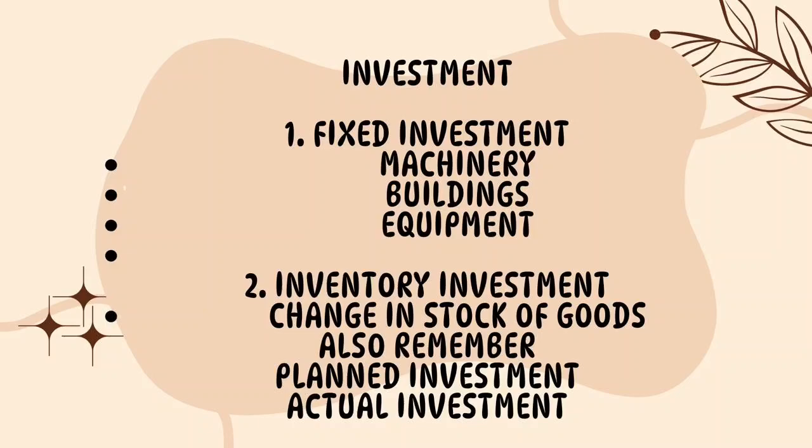For example, suppose a company planned to sell 10,000 units but actually sold only 9,000. The remaining 1,000 units become inventory. The change in inventory is part of investment. We also distinguish between planned investment and actual investment, which we will discuss shortly. So for your examination, make sure you understand these distinctions rather than simply memorizing the names.